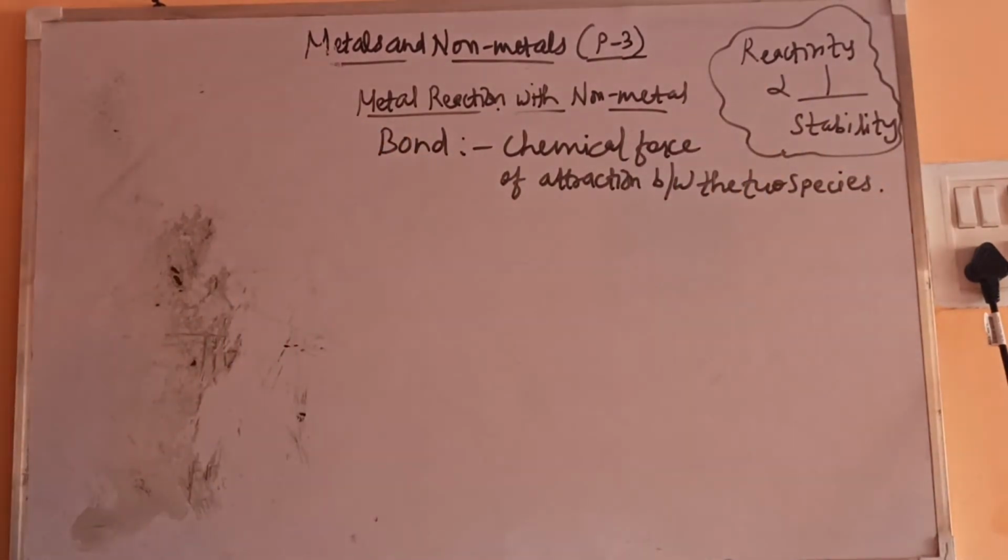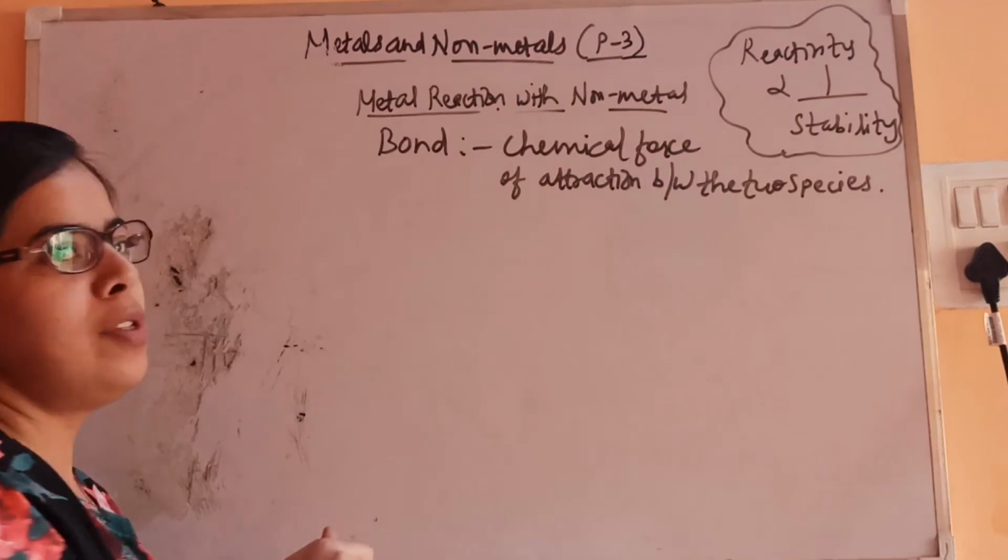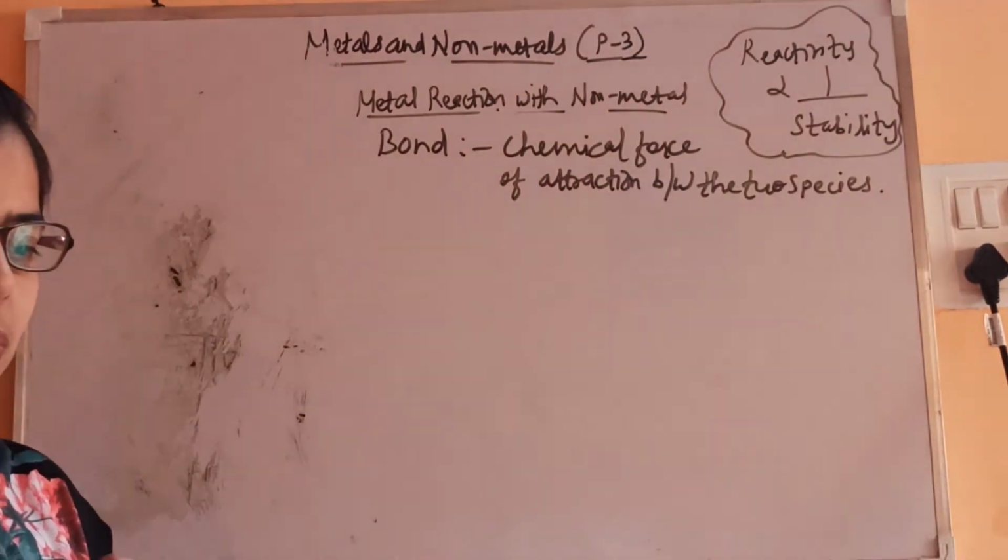Chemical force of attraction between the two species. As we have seen, ions are formed by either loss or gain of electrons. So a bond is a chemical force of attraction between the two species.